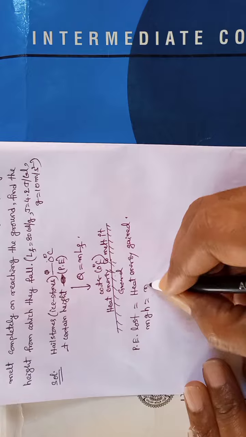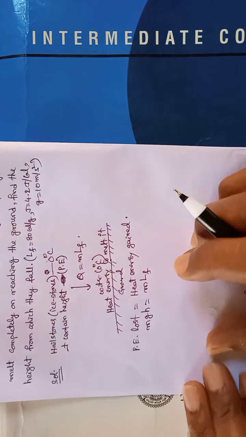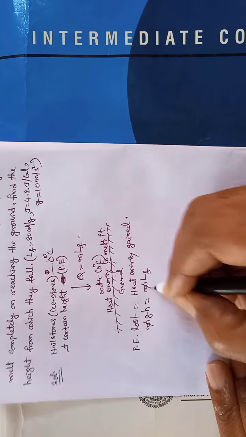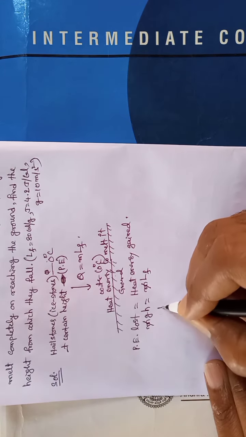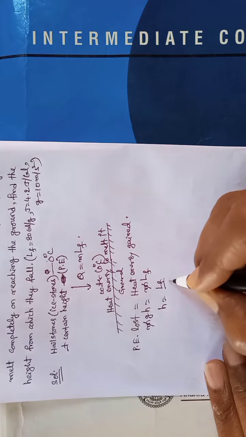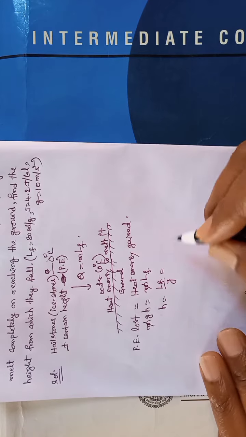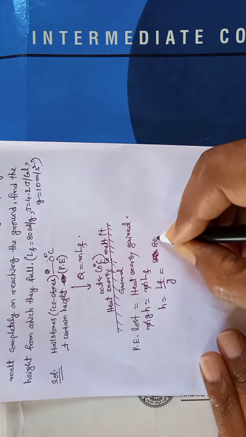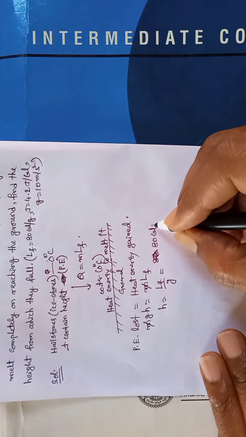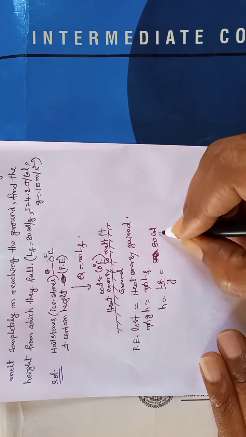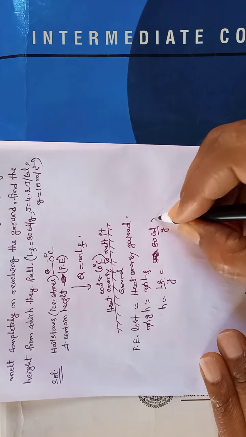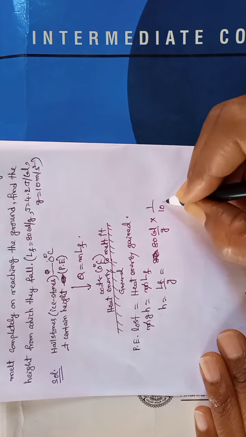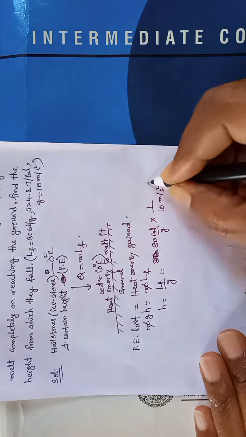Therefore, m and m get cancelled. Height is equal to LF by g. LF value is 80 calories per gram, into g value 10 meter per second square.